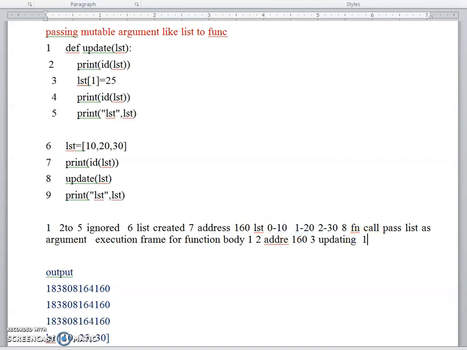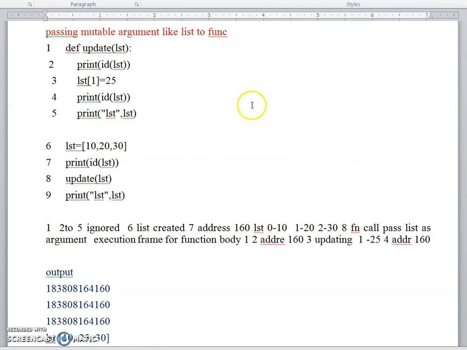Now we are updated with the value, now it points to 25. Okay, 25, which is available in some other location. So now once again it is executing the id of the list. What is the address? Still, the list is pointing to the same address only.